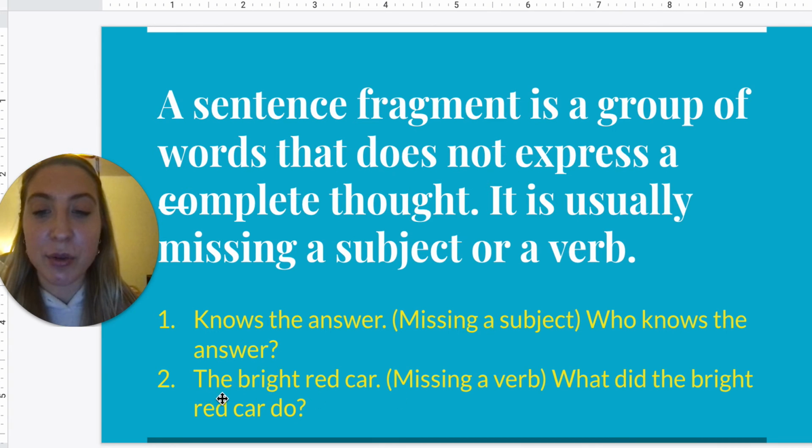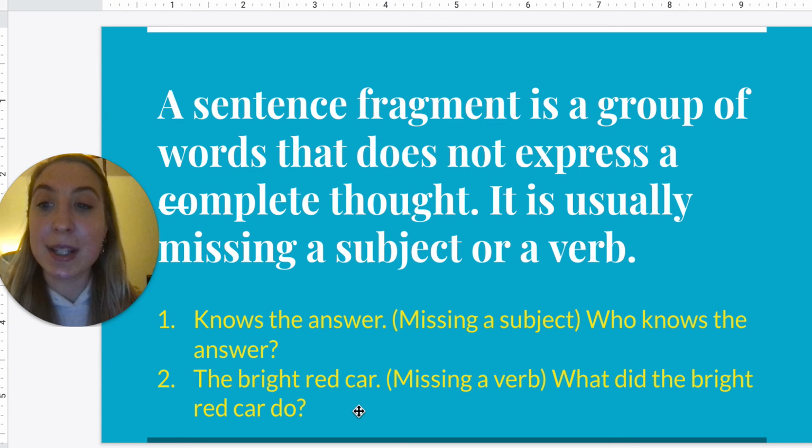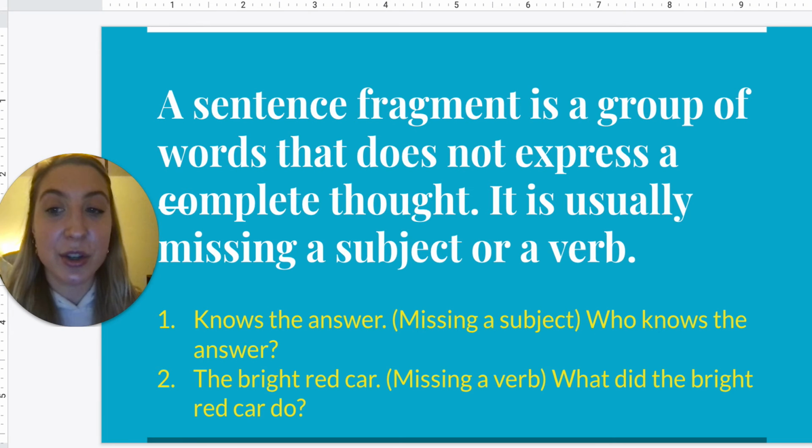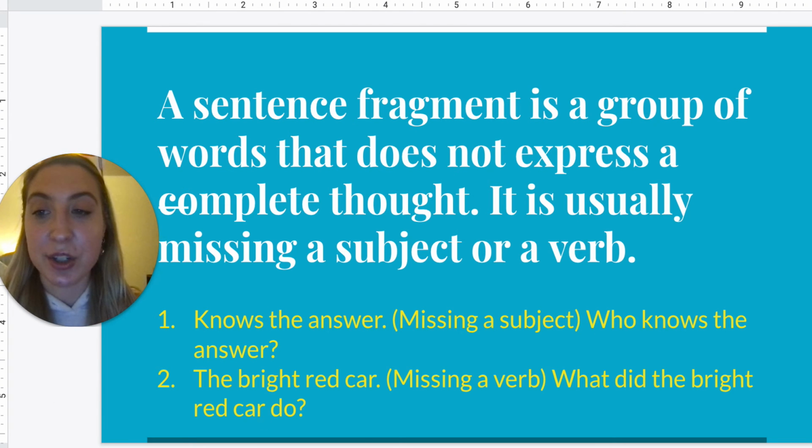And then number 2, the bright red car. Well, who is this sentence, or what is this sentence about? It's about the bright red car. Now, what did the car do? See, we don't know because it is missing a verb. So we don't know what the bright red car did. So that would make it also a sentence fragment. Right here we're missing a subject, and for number 2 we're missing a verb. So we can't ask the question, who did it, what did they do? It's going to be missing one of those questions.